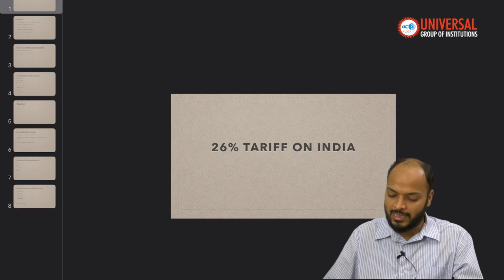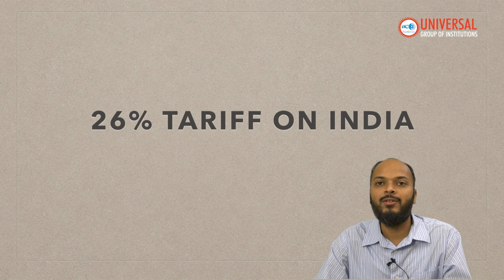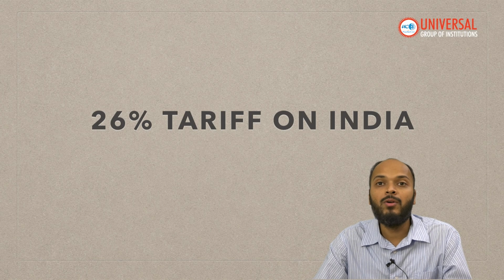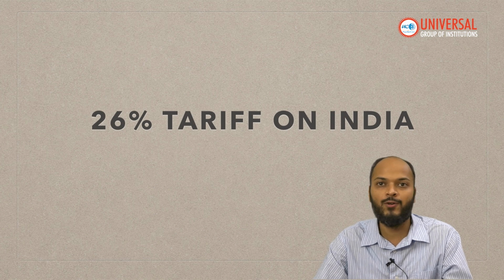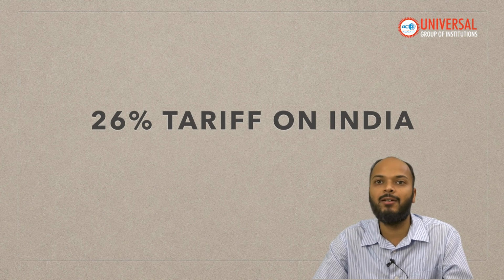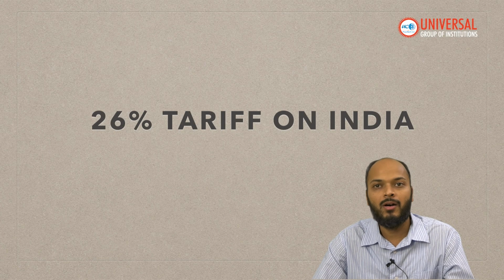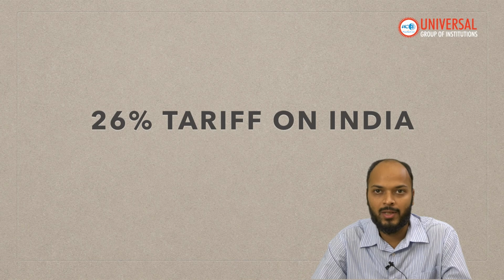So I hope through this video you have been able to understand, first of all, why USA has imposed a tariff. If you have understood why, how did they reach these numbers, let's say 26% on India or 34% on China? What will be the impact of this move on USA's economy, on India's economy, and in general global economy?